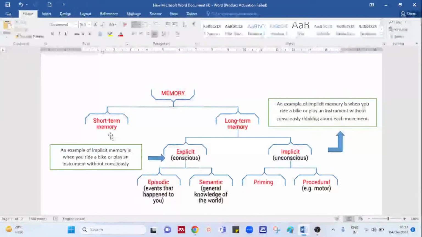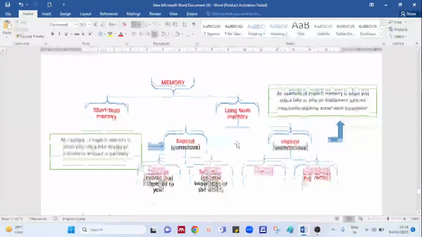So the diagrammatic presentation is in the form of what? Short-term and long-term memory. Short-term memory is for a shorter span of time and does not have any types. But long-term memory is divided into explicit and implicit memory. Explicit is conscious, implicit memory is unconscious. Explicit memory is again divided into two types, episodic memory and semantic memory, whereas implicit memory is divided into priming and procedural. So let's go one by one.